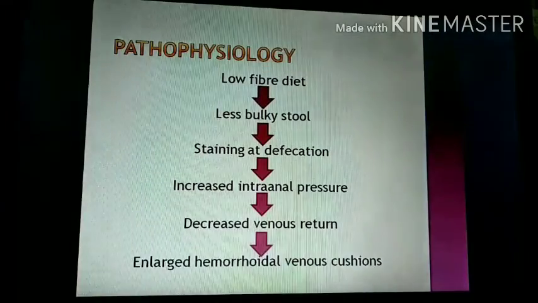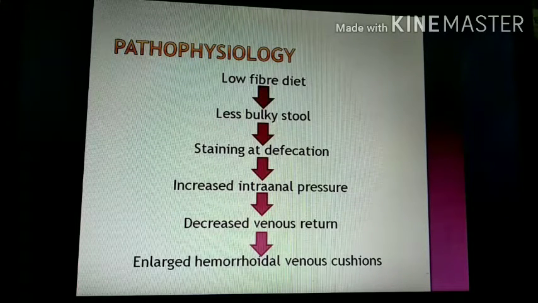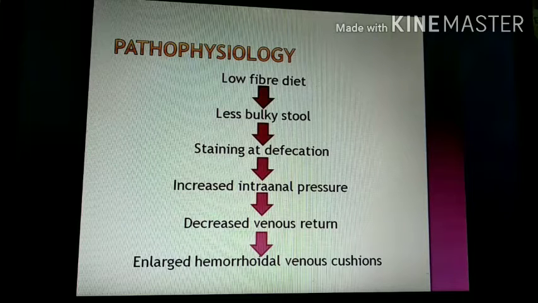After that, pathophysiology: low fiber diet, bulky stool. If due to etiological factors such as low fiber diet and constipation the stool becomes less bulky, it may lead to straining on defecation, and it increases the constipation. If the stool is not bulky, there will be some constipation, due to which the person will strain and apply pressure at the time of defecation, which increases intra-anal pressure.